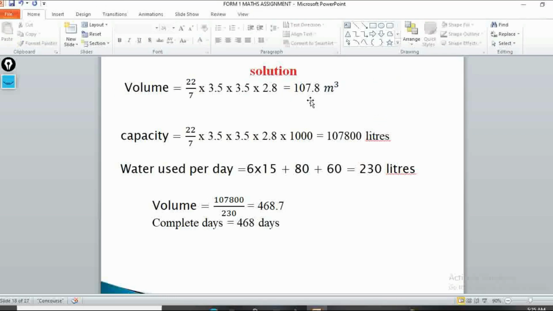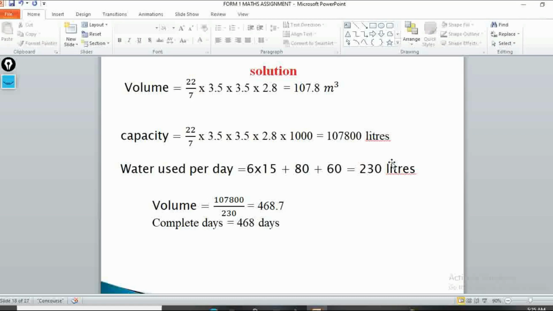So if I want now to change this 107.8 cubic meters into liters, I'll multiply it by 1,000. So if I multiply by 1,000, I'll have 107,800 liters. So these liters are the capacity.